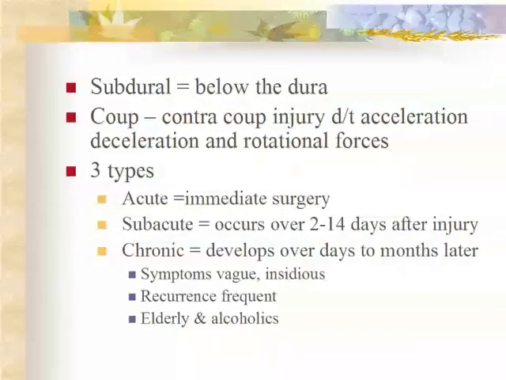A subdural hematoma means sub means under, so it's under the dura. A coup, contra-coup injury due to acceleration, deceleration, and rotational forces can cause it. There are 3 types. You have acute, which requires immediate surgery. Subacute, which occurs over 2 to 14 days after the injury. And chronic, that develops over days to months later. Your symptoms are vague and insidious. Your recurrence is frequent. It occurs mainly with the elderly and alcoholics.